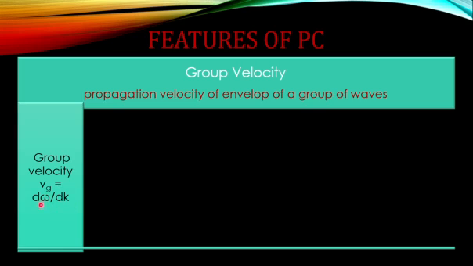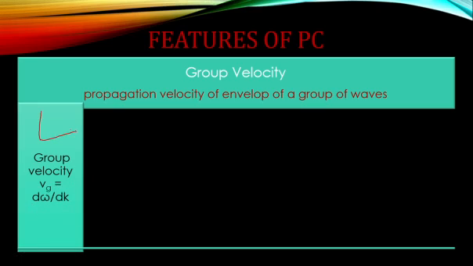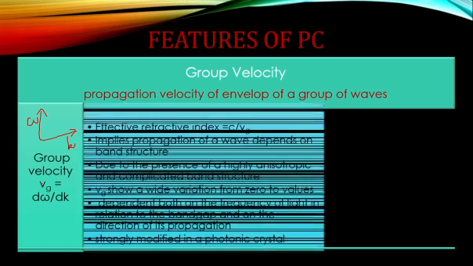That means it is the slope of a graph between omega and k. If you take omega versus k, which is the dispersion relation, the slope of this graph is given by d omega by dk. So the slope will be equal to the group velocity.